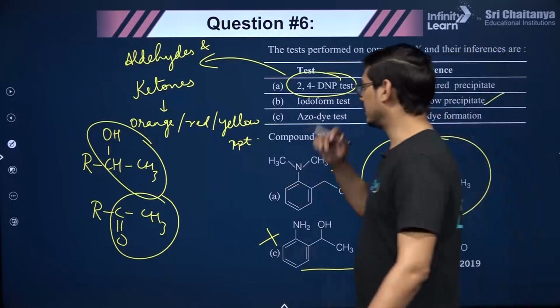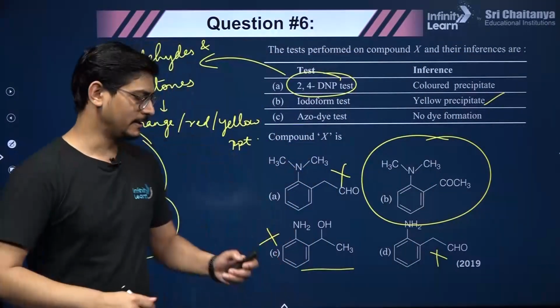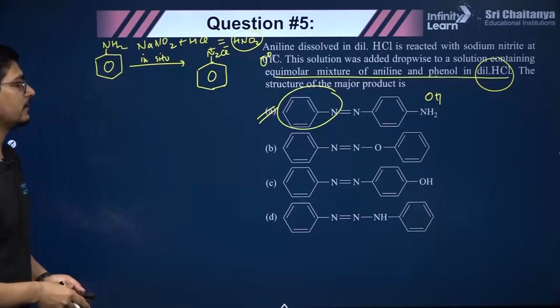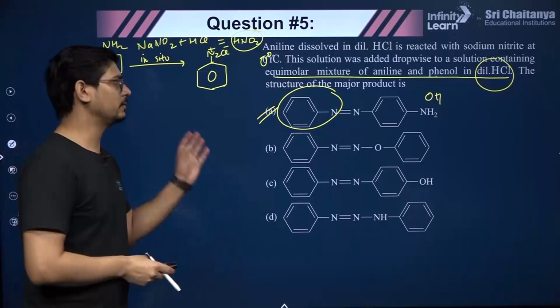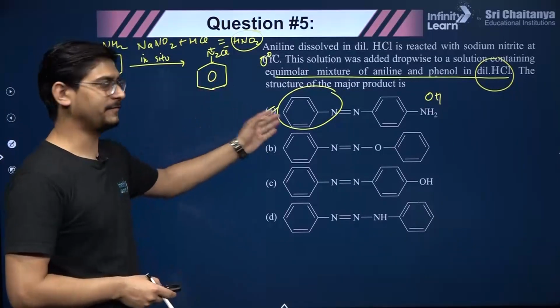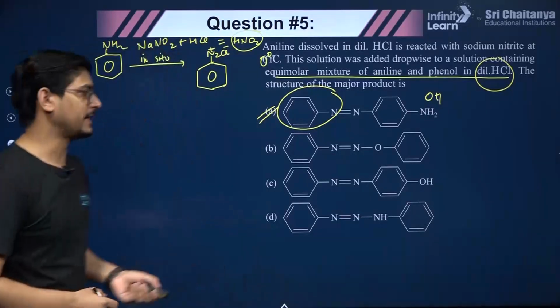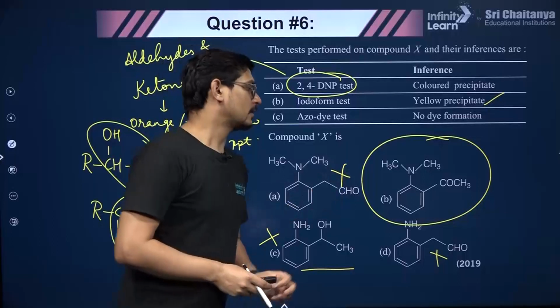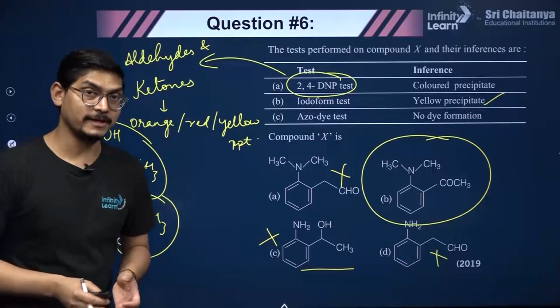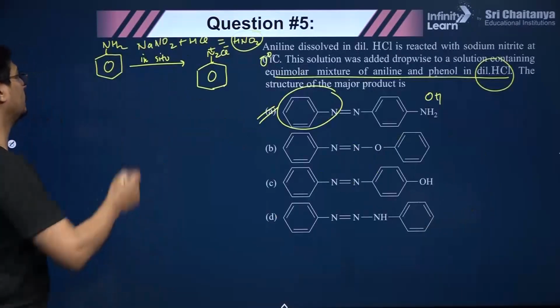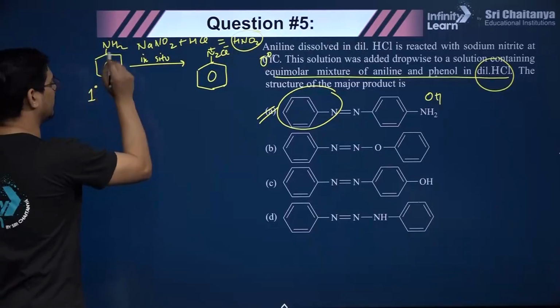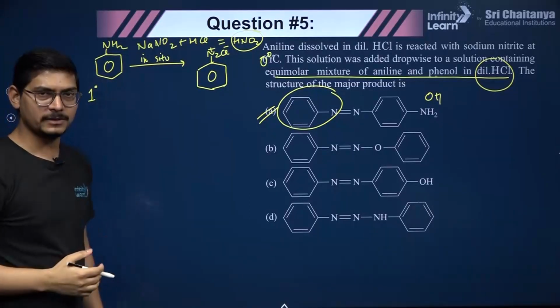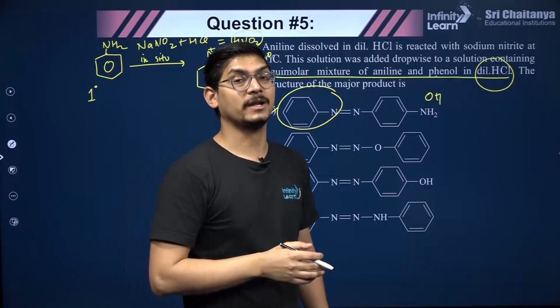But let me tell you about the third, the azodye test. The azodye test is, guys, this only: you are given a compound and you react it with the diazonium cation. If it couples, then it gives the azodye test. Please remember that coupling will occur only with a diazonium cation, and a diazonium cation is formed only by a primary aromatic amine, right? Primary, because if you take an aliphatic amine, it automatically decomposes to alcohol.